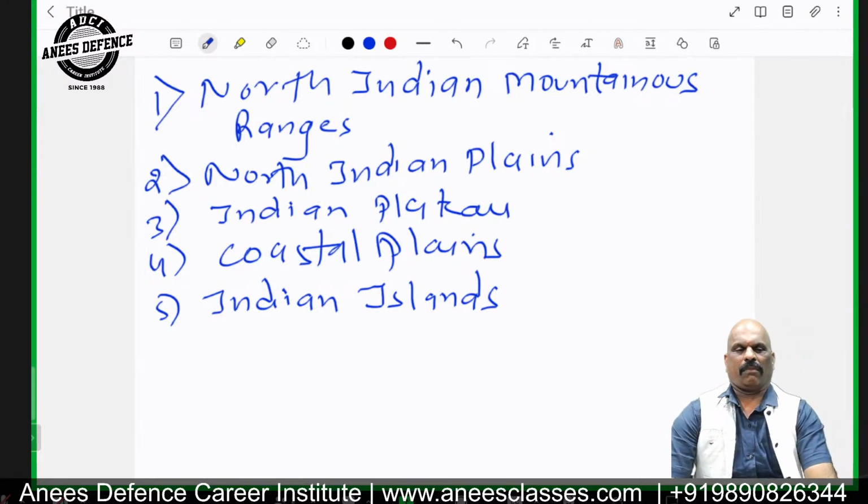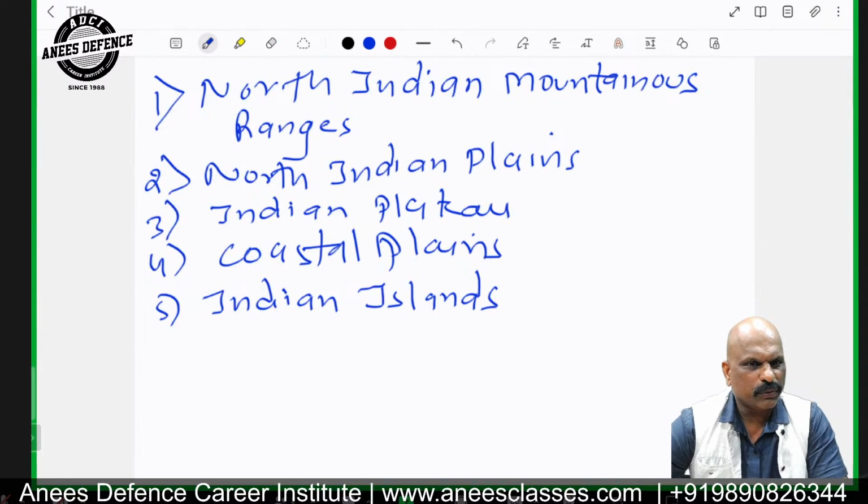Now, the North Indian Plateau is made up of Malwa Plateau, Central Highlands, Bundelkhand Plateau, Baghelkhand Plateau, and Chotanagpur Plateau. The most eastern part is Chotanagpur Plateau. Then the South Indian Plateau is made up of Telangana Plateau, Deccan Plateau, Maharashtra, and Karnataka Plateau. This is the basic division of plateaus of India.